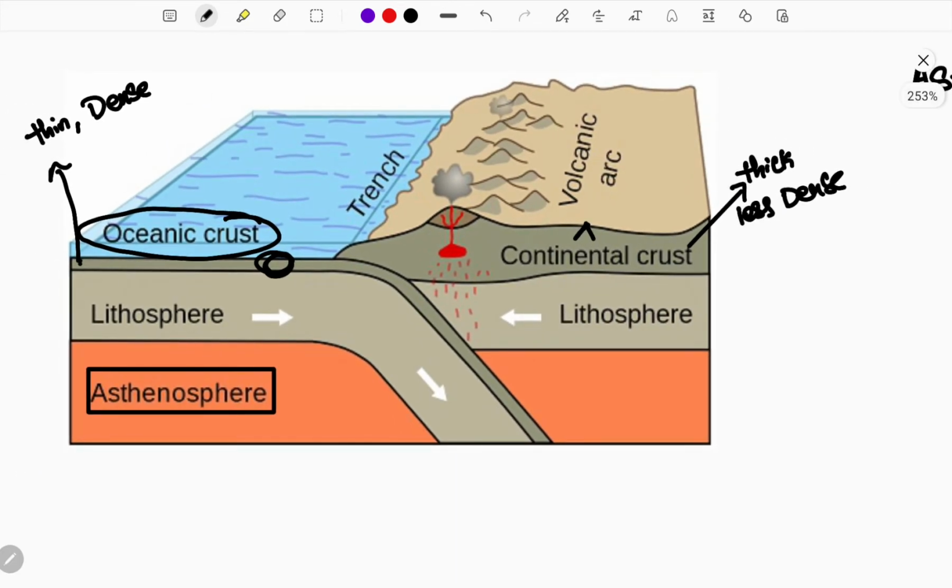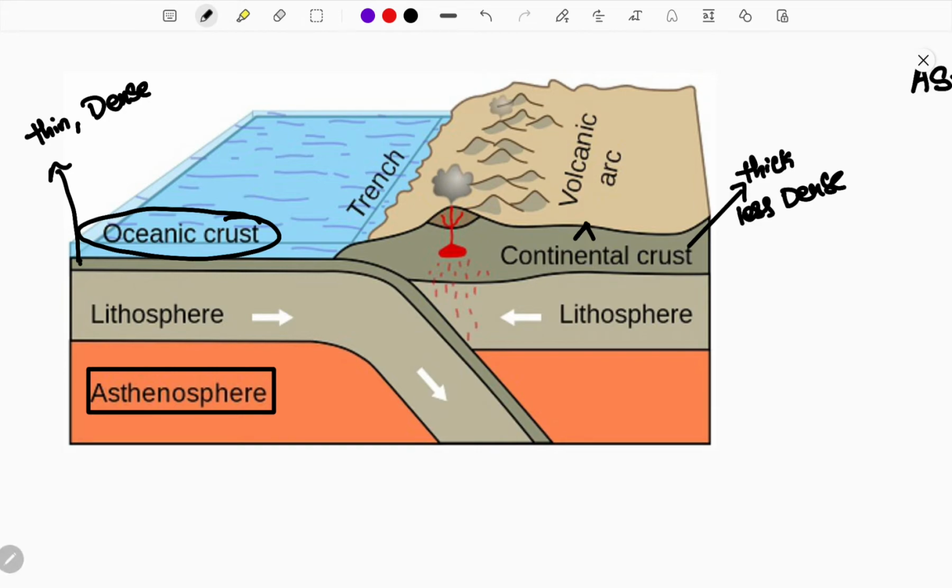See here, the oceanic plate goes underneath and the continental plate goes over it. Look carefully: this oceanic crust goes underneath into the asthenosphere. It will be subducted, so the oceanic crust is subducted inside the asthenosphere. Whenever we read plate tectonics, this will be dealt with as a concept. If you want it in detail, we can get it through our geography classes. But first of all, let's understand this.